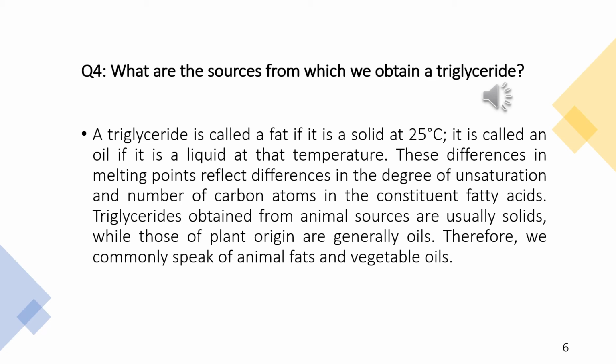Those triglycerides obtained from animal sources are present in the form of solids, while those from vegetable oils are present in the form of liquid.